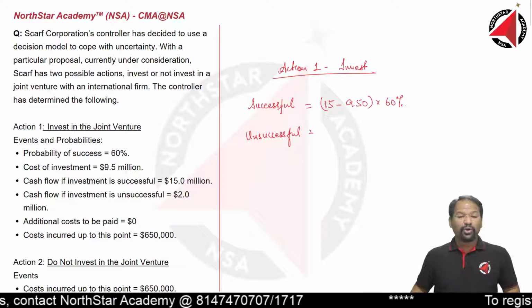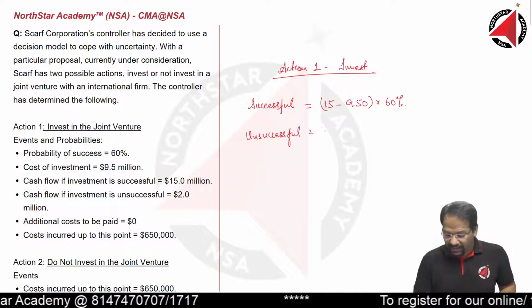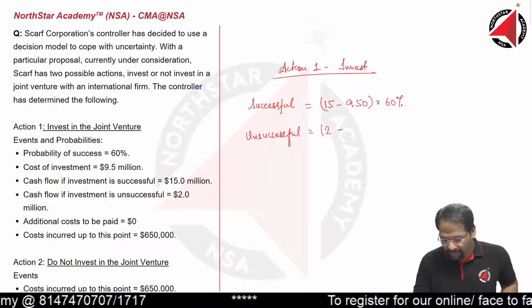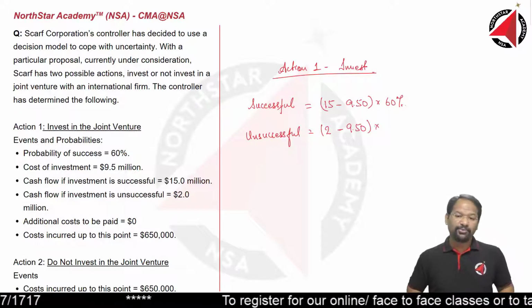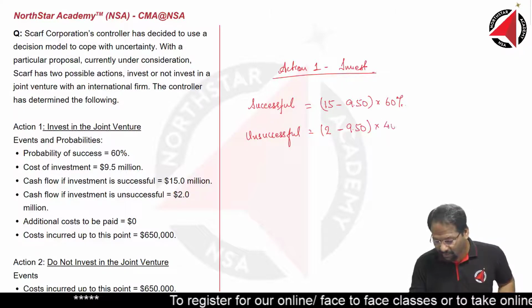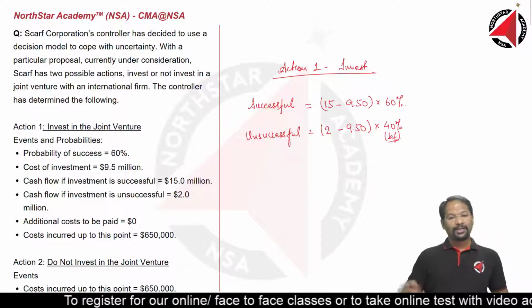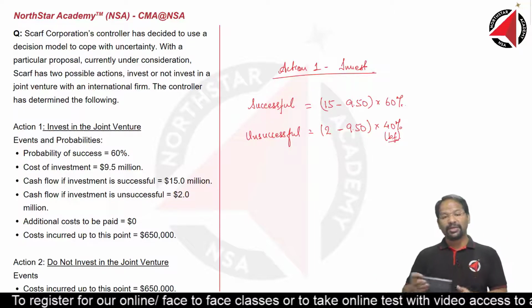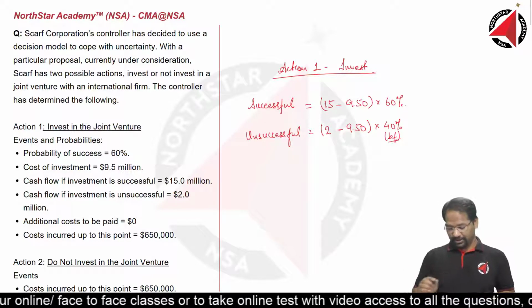If the joint venture becomes unsuccessful, how much is the cash flow? Cash flow is only 2 million, but my outflow or cost is constant at 9.5 million. And what is the probability? Probability is 40% or the balancing figure. Sum of probability should always be 1, or if it is in percentage, it should always be 100%.